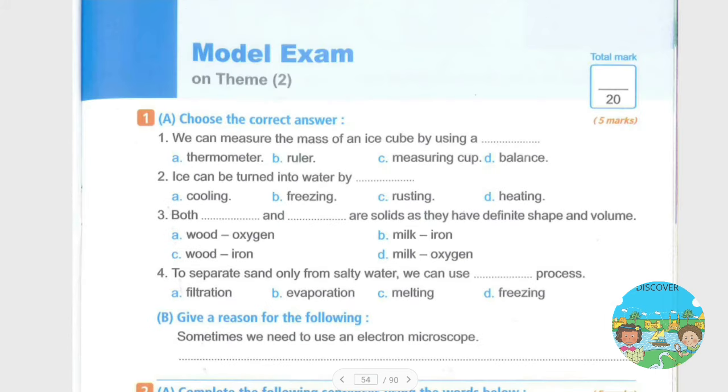Let's solve the model exam on Theme 2. Okay. Number 1, choose the correct answer. We can measure the mass of an ice cube by using a... Of course my answer will be this: by using the balance, the scale.